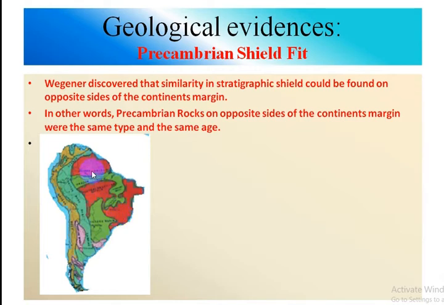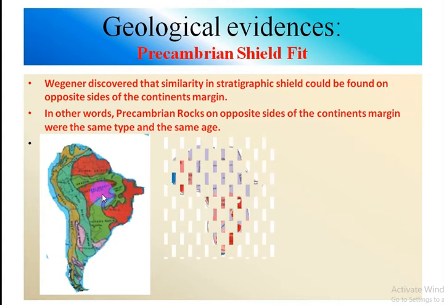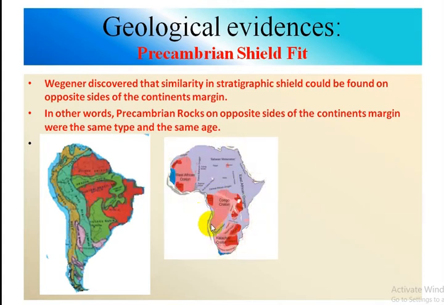This craton occurs in Amazon side, and this craton also occurs in the center of South America. This is the geological map of Africa. There are three major cratons in Africa.